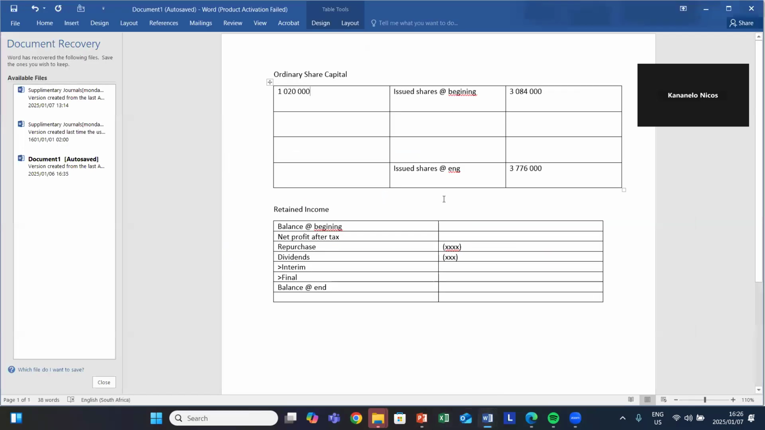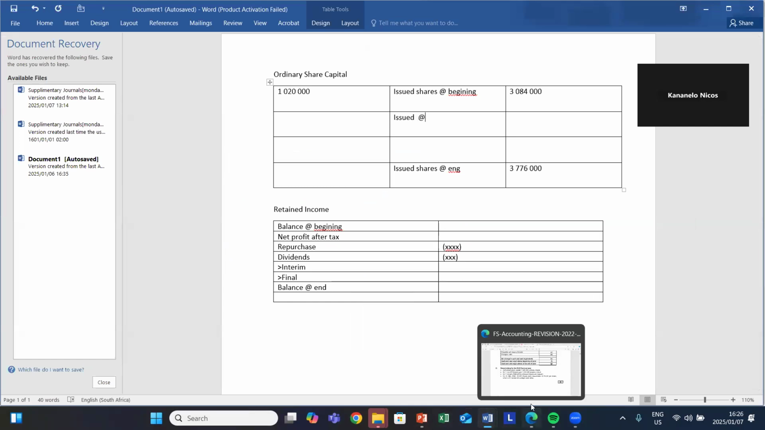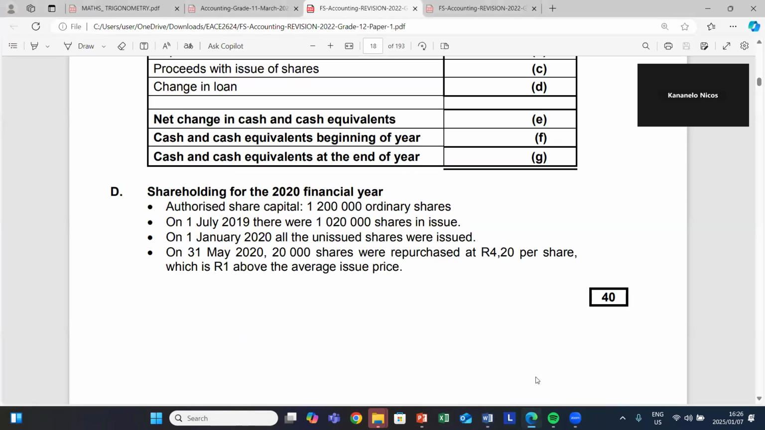And then remember, guys, no answer is wrong or right. What are those number of shares that were issued? The transaction says all the unissued shares were issued. What will be those number of shares that we issued on the 1st of January?